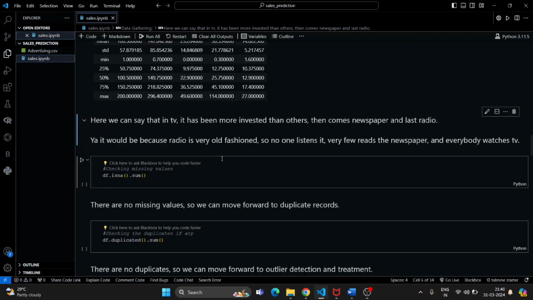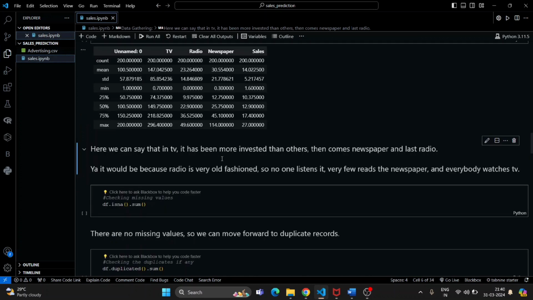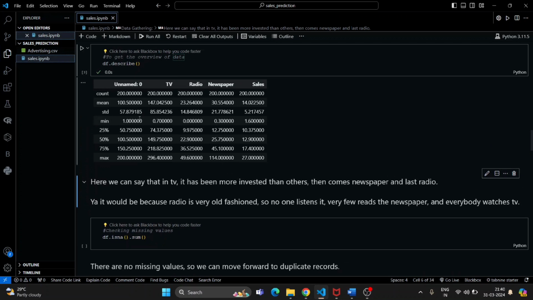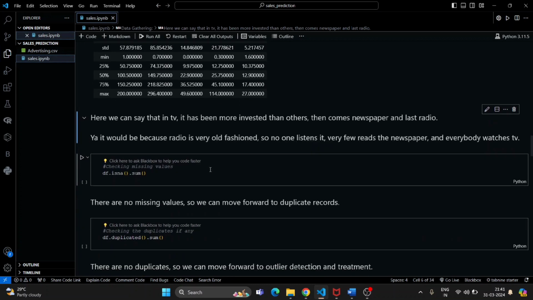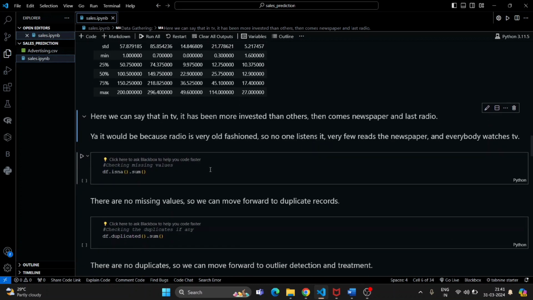Here we can say that more is invested in TV than the others, then comes newspaper, and last comes radio. So TV is used more than newspaper and then radio. It would be because radio is very old fashioned and no one listens to it. Very few read the newspaper and everybody watches TV.